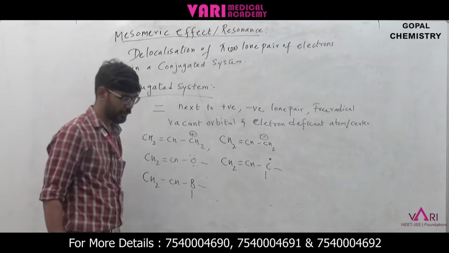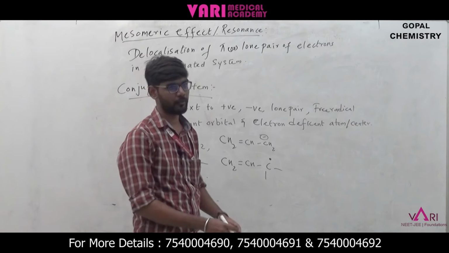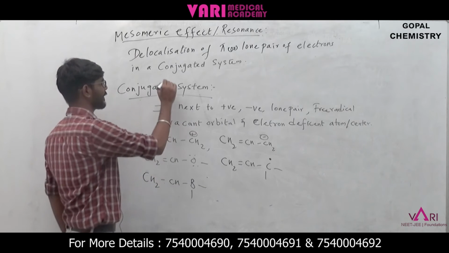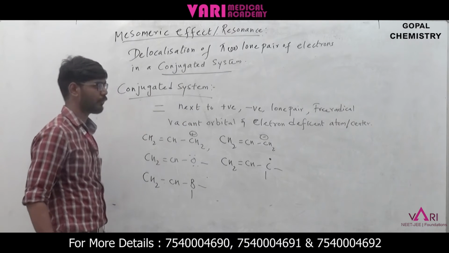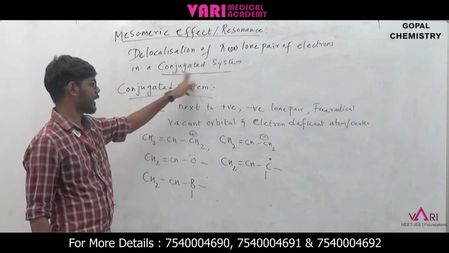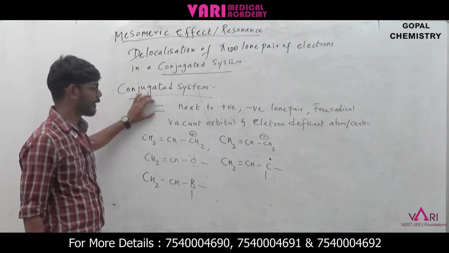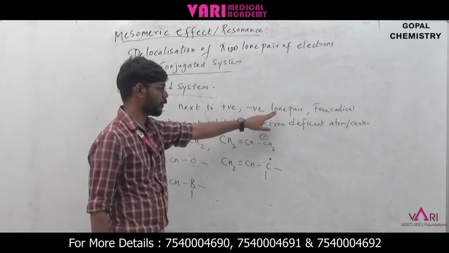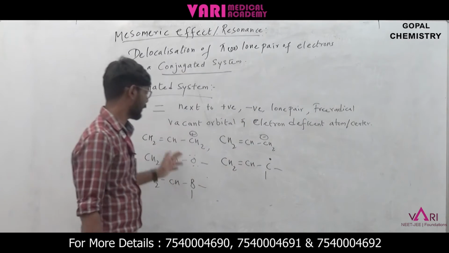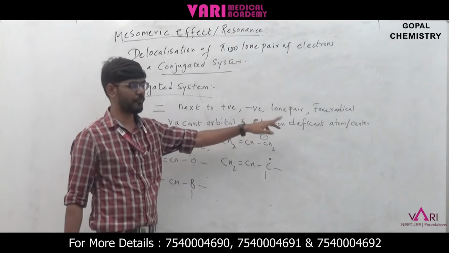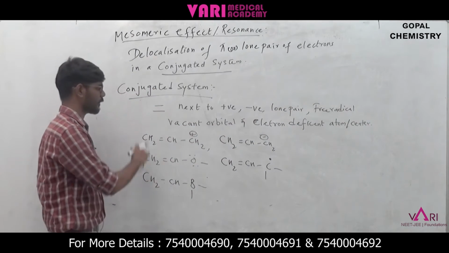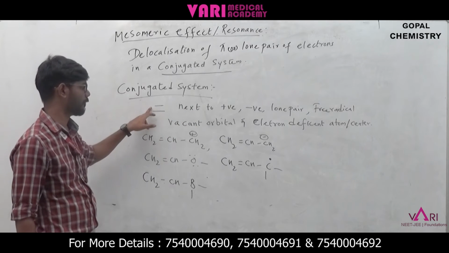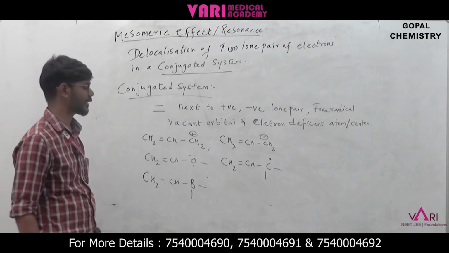Here also, delocalization of pi electrons or lone pair of electrons takes place in a conjugated system. The word conjugated system is very important. Conjugated means the double bond is next to a positive charge, a negative charge, a lone pair of electrons, a free radical, or a vacant orbital or electron deficient atom. If the system consists of these alternating with a double bond, then that is a conjugated system.